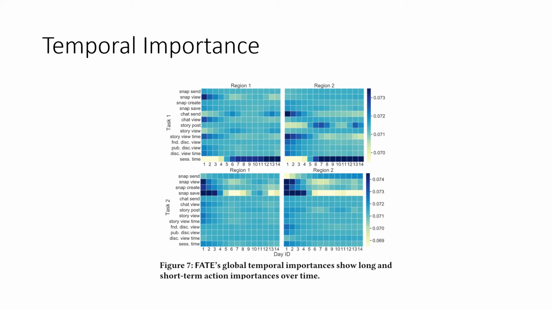And in addition to this, we see some user actions have a temporal periodic importance score. For example, the chat send, chat view, story post has a higher importance in the same day of the week and same day of the previous week.